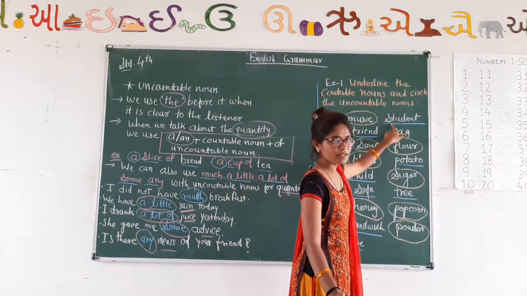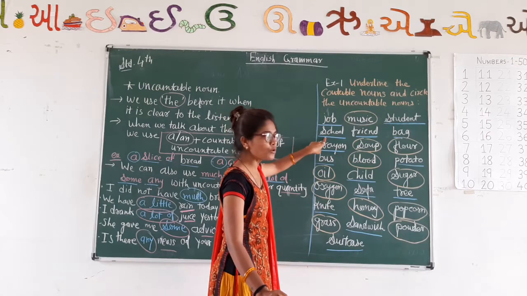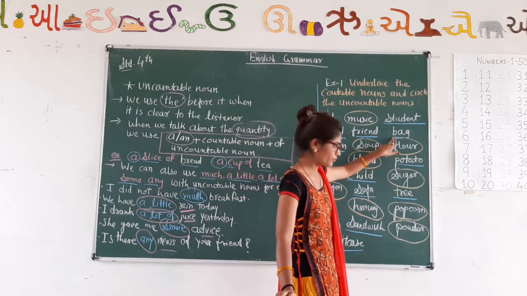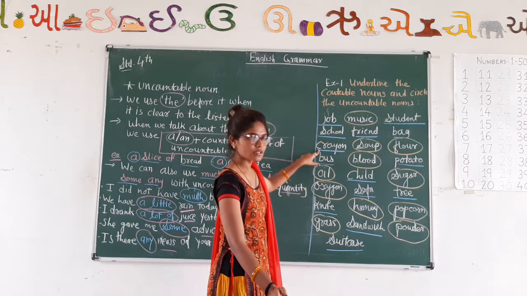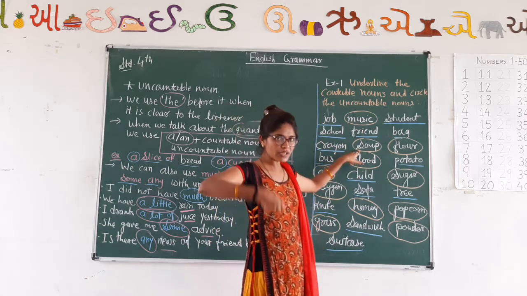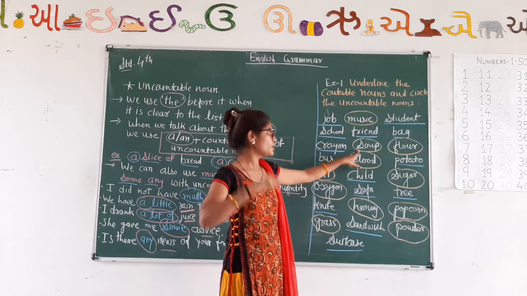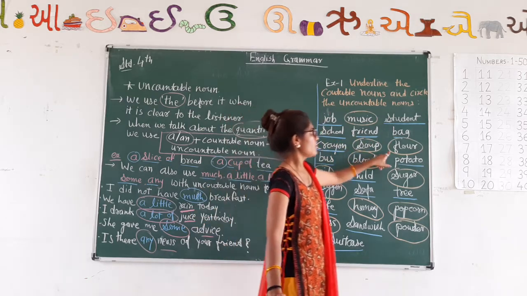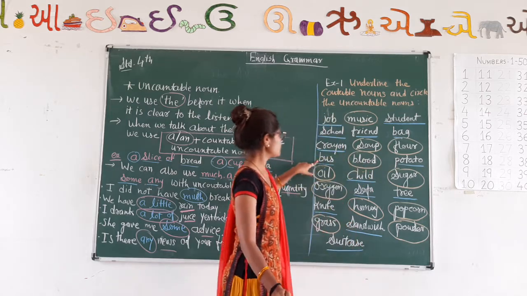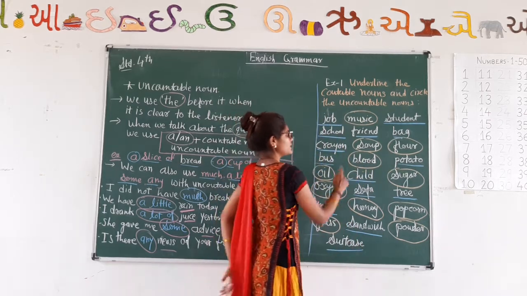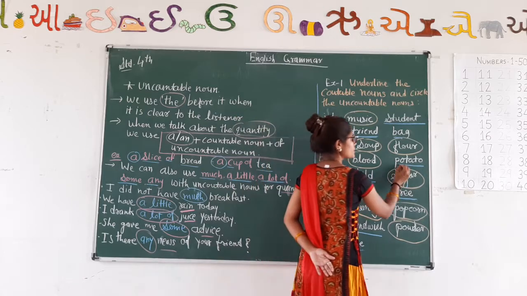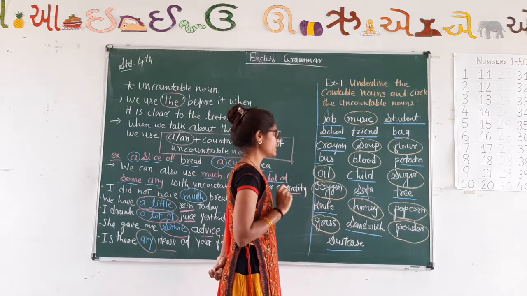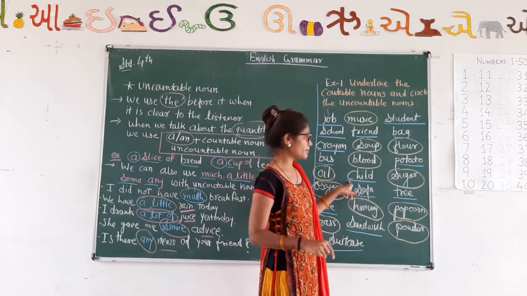Student. Countable noun. Underline it. School. Countable. Friend. Countable noun. Bag. Countable noun. Crayon. Countable noun. Soup. Can you count soup? No, so it's uncountable. You have to make a circle on it. Floor. Uncountable noun. Bus. Countable noun. Blood. Uncountable noun. Potato. Countable noun. Oil. Uncountable noun. Child. Countable noun.